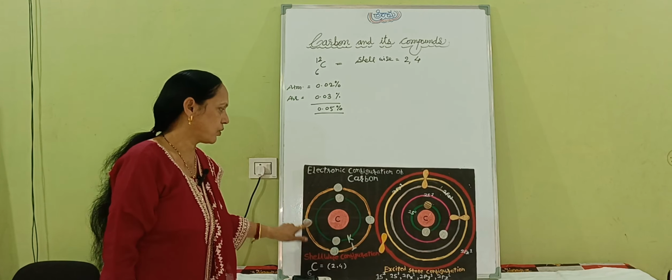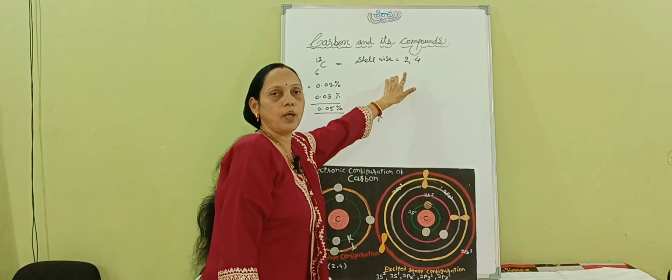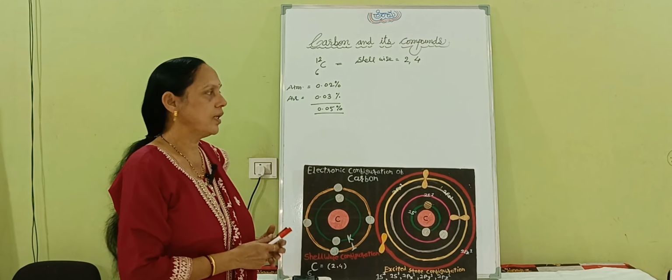Now, according to the electronic configuration, the L shell shows stability when it has a total of 8 electrons. Here only 4 electrons are there, and that's why this shell is half filled. So we write the shell wise configuration as 2, 4.